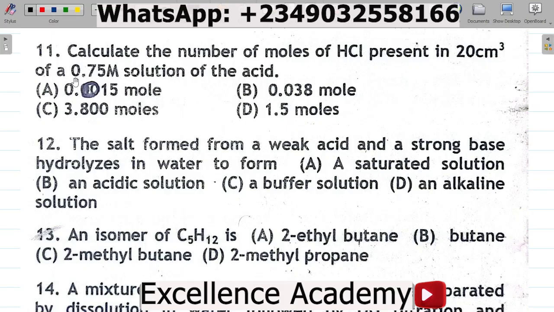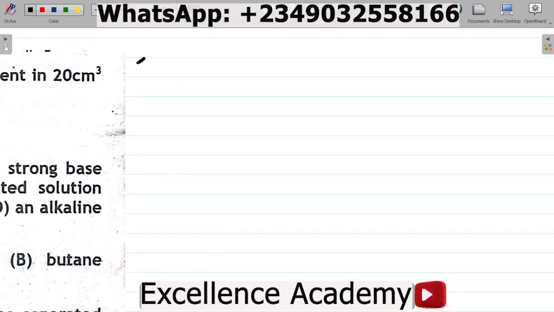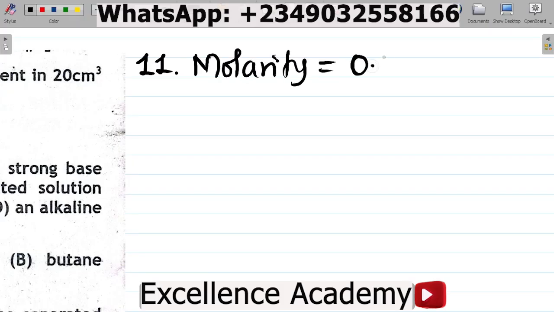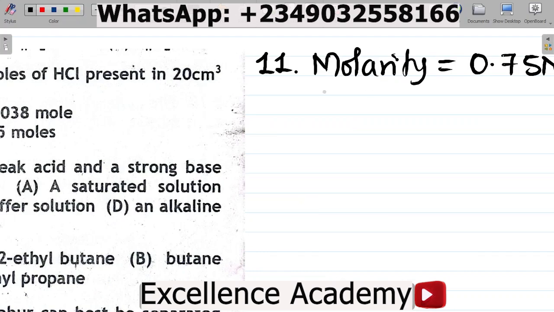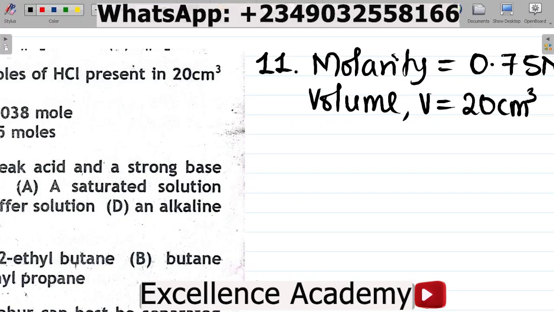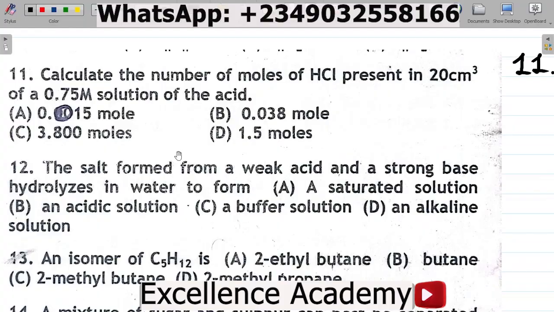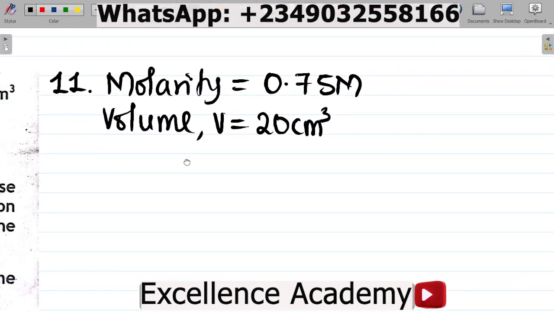Looking at this question, you can see that you're given 0.75 M, where M means molar, and that's for molarity. So for question number 11, you're given the molarity as equal to 0.75 molar. Again, you are given the volume, present in 20 centimeter cube, so volume V is equal to 20 cm cube. You're asked to find the number of moles. Calculate the number of moles. So how do you solve this question?